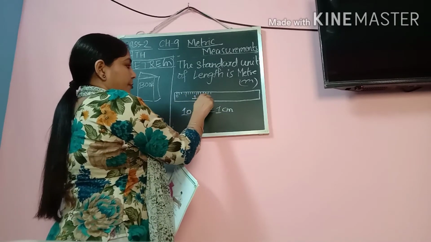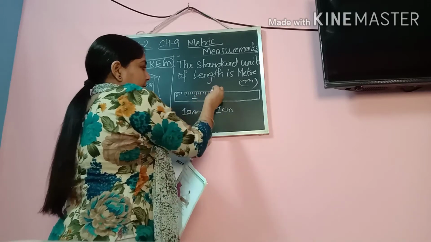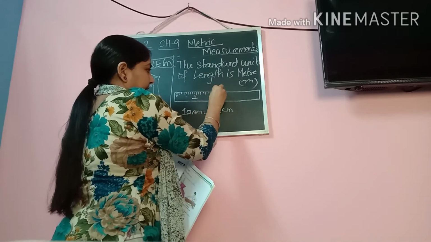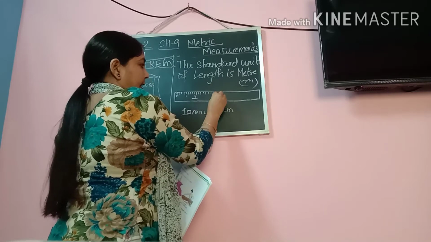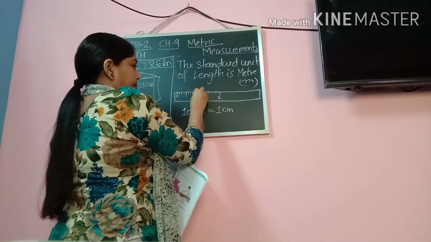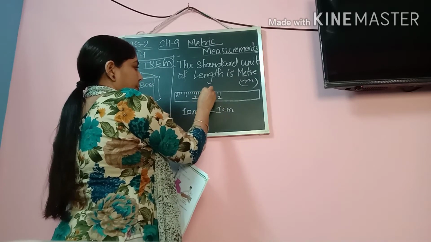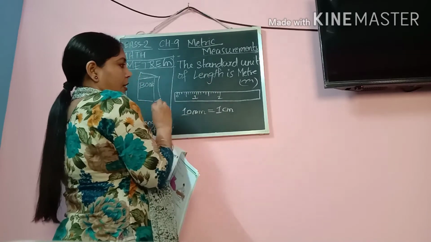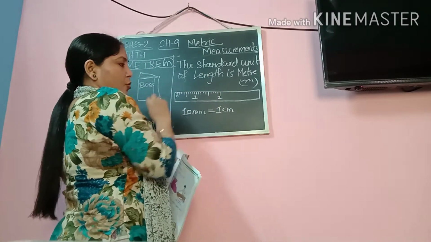1, 2, 3, 4, 5, 6, 7, 8, 9, 10. Now this is 2 centimeter. 1, 2, 3, 4, 5. 5 will be a little longer. Okay. Now here it is 2 centimeter.